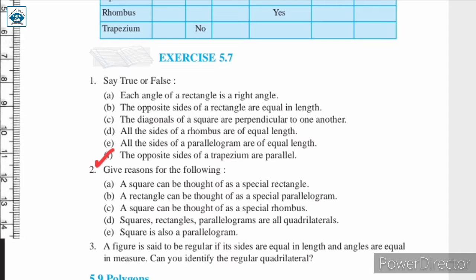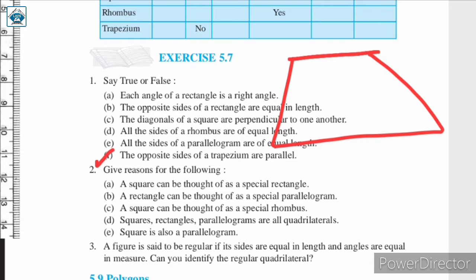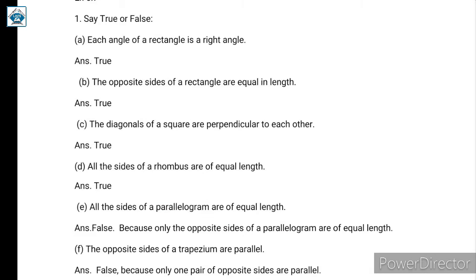Next, the opposite sides of a trapezium are parallel. Now, as I explained to you, only one pair of opposite sides is parallel, the other pair is not parallel. Like so, this is how a trapezium looks. So this pair is not parallel to each other, only one pair is parallel. Here it does not say one pair, it says opposite sides. So this statement is false because only one pair is parallel. In this way you have to write the solution in your notebook.